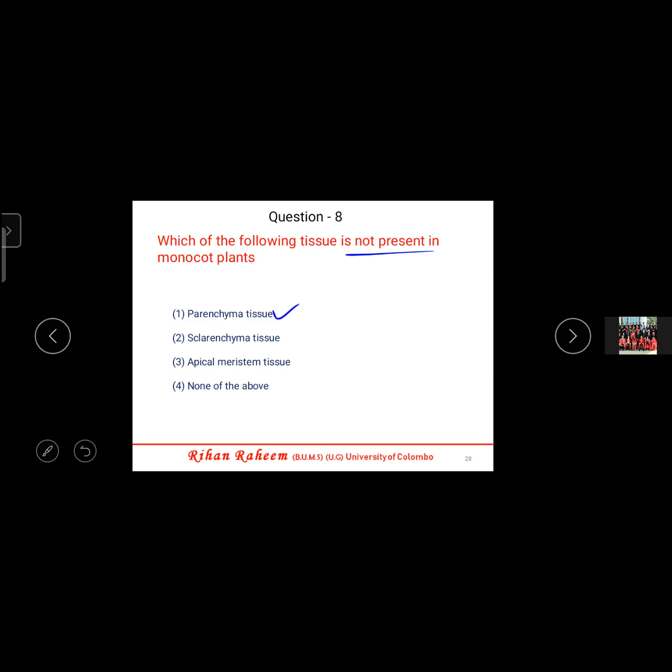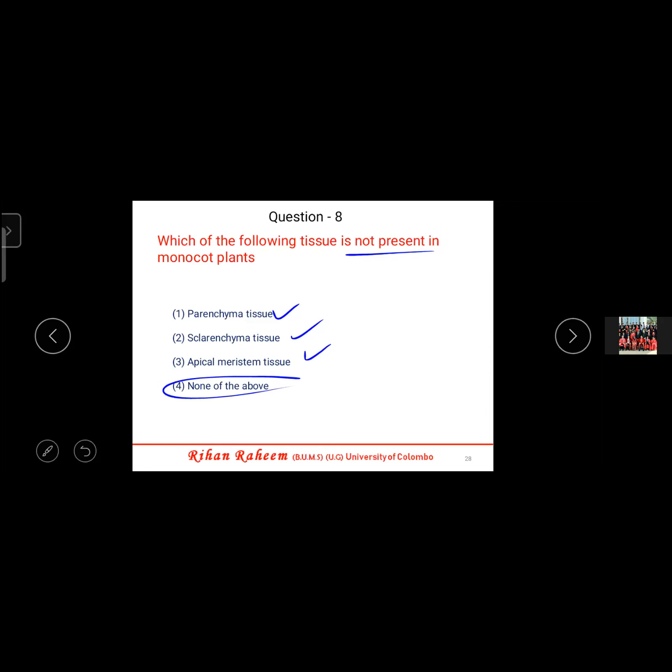Sclerenchyma, when you take the fiber part in coconut, you have fiber. So the fiber part has sclerenchyma. So that is there. When you look at apical meristem, I told you shoot apex, root apex, it is there in monocot, dicot, everywhere. So out of this, none is not present. All are present. Therefore, you have to go for the answer, none of the above.